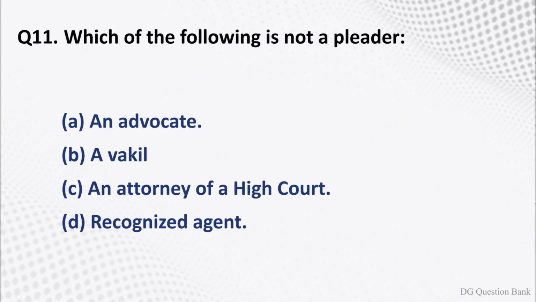Question number 11. Which of the following is not a pleader? The options are option A, an advocate. Option B, a vakil. Option C, an attorney of a high court. Option D, recognized agent. The right answer is option D, recognized agent.